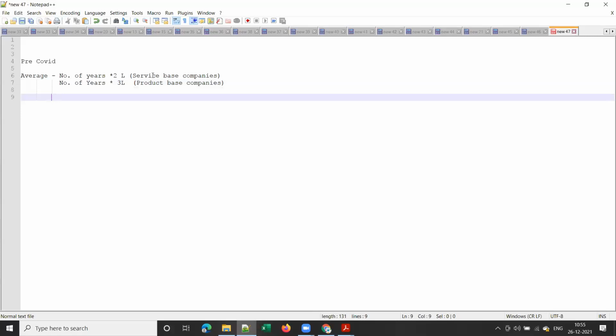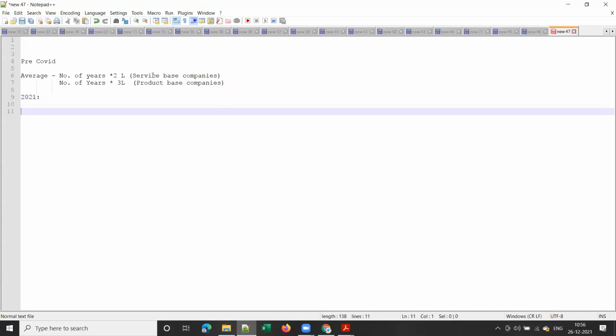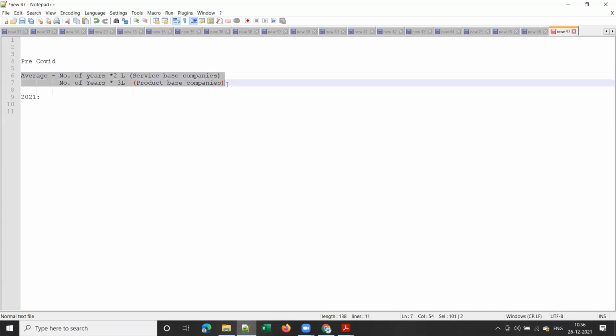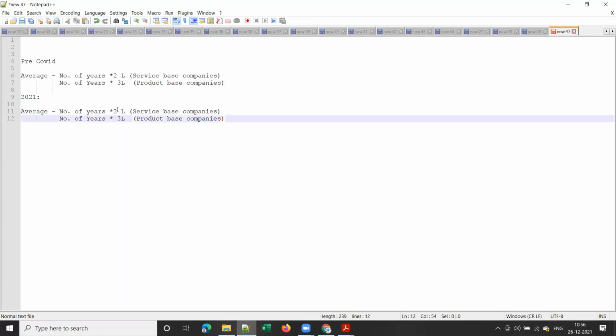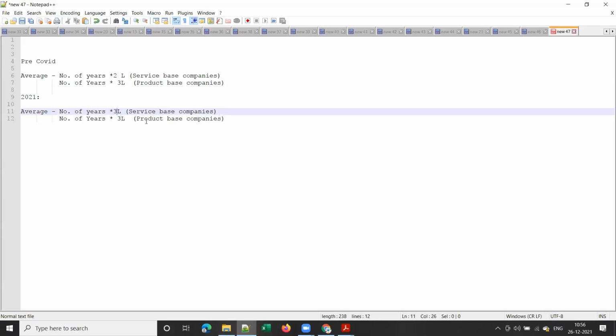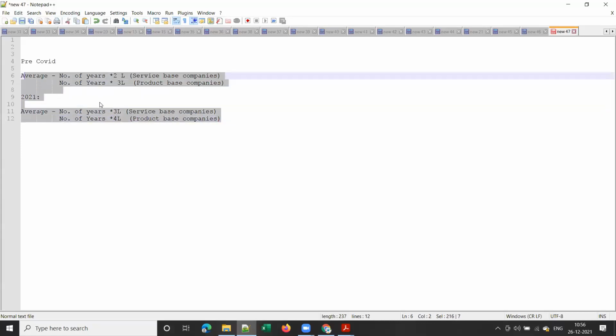However, because of COVID, what happened is there is a huge resource crunch. I cannot say post-COVID because we are still in that pandemic period. So from 2021, this is how it changed. This average went up. Let me update it here. From 2021, the average packages have gone up to number of years into 3 lakhs in a service-based company, and in a product-based company, it went up to 4 lakhs. So these are the expected packages for performance testing in Hyderabad.